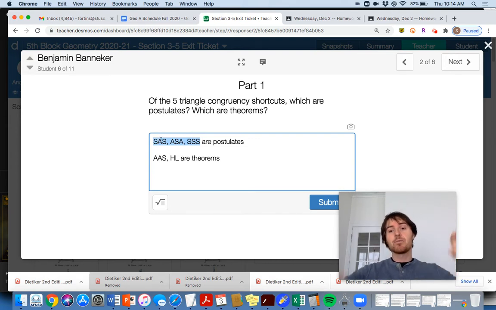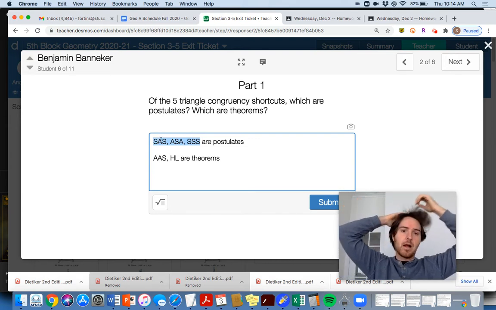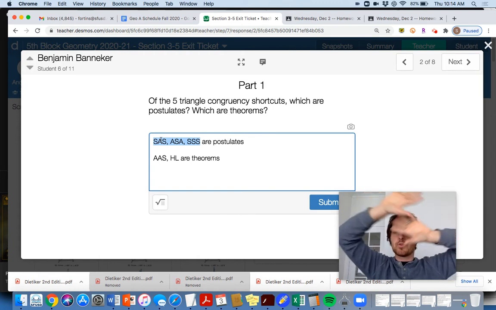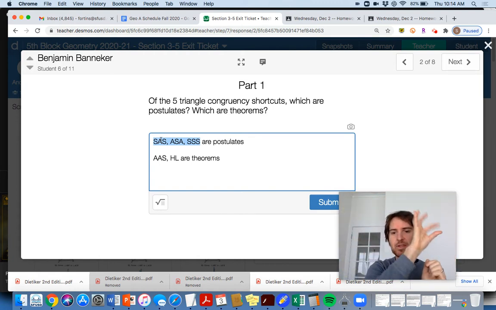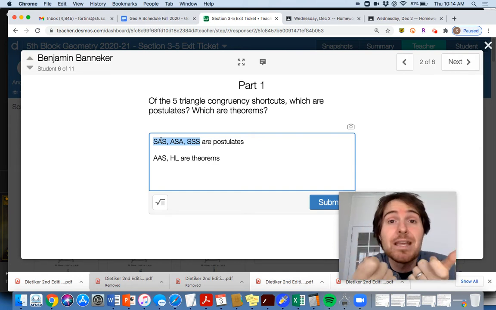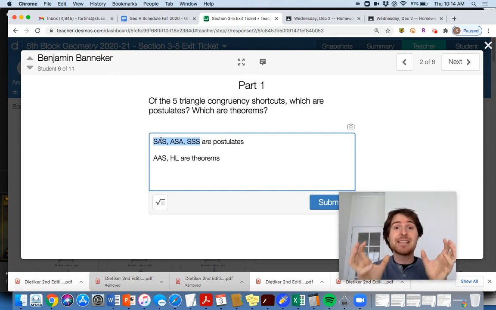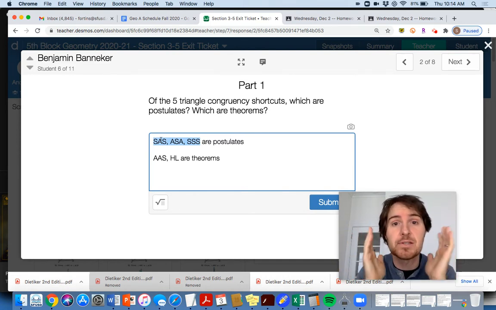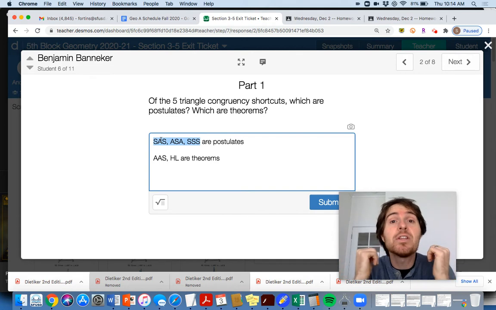So the ones we've been using all along, up until section 3.5, are postulates: SAS, ASA, and SSS. That was the one from the video lecture where we just noticed this, right? If we put 3 sides together, remember I did that with the constructions, the little compass thing in the video? If I put 3 sides together to form a triangle, I can only form one kind of triangle. So if I have 3 side lengths in one triangle that are the same as 3 side lengths in another triangle, they would correspond, they'd be congruent. And that's purely through observation, something that we see. We can't prove it.